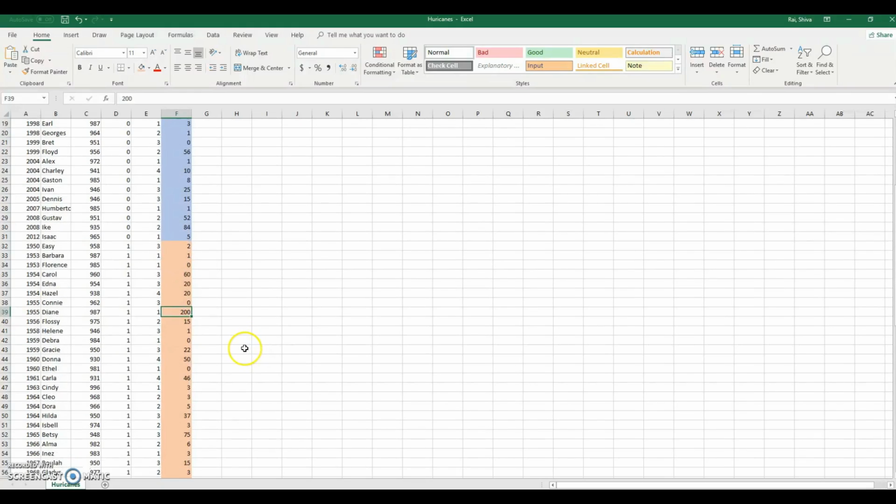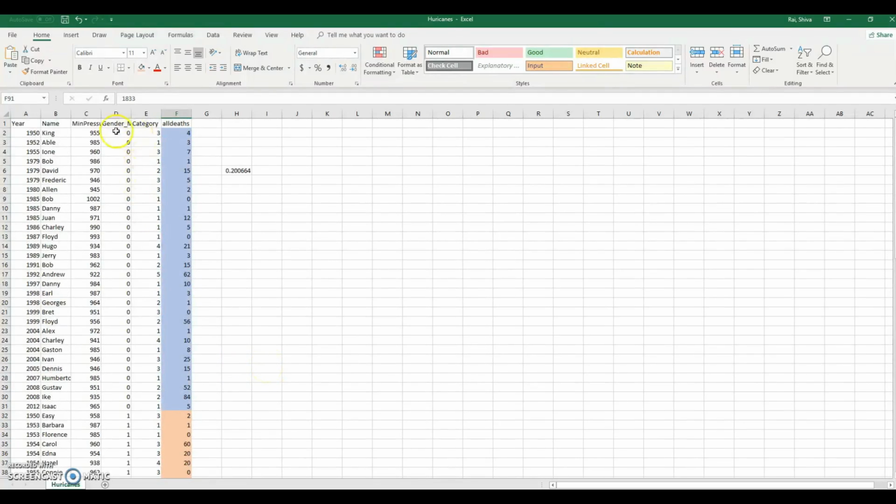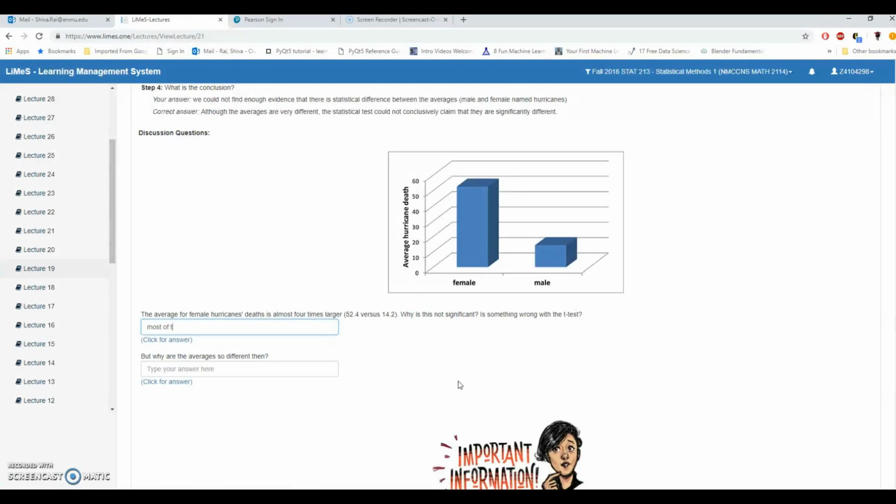It's very huge. Looks like an outlier since most of the death tolls are below 60. Here others also have a similar kind of thing. Now here is another outlier. And clearly you can see this is the greatest outlier that you can have. But the other death tolls are fairly similar to what we have seen for male named hurricanes. Most of the hurricanes have similar numbers except a few.